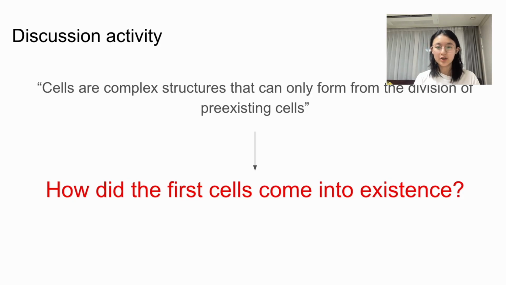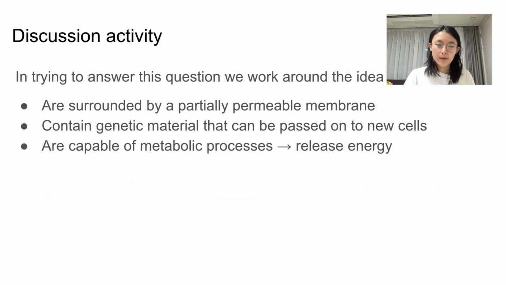Now, cells are essentially complex structures that can only form from the division of pre-existing cells, i.e., it would require the existence of parent cells in order to give rise to daughter cells via the process of division. Given this contingent relationship, wherein daughter cells can only arise from a previous generation of parent cells that have undergone division, how did the first cells, the first generation of parent cells, ever come into existence? That is our key question for this topic.